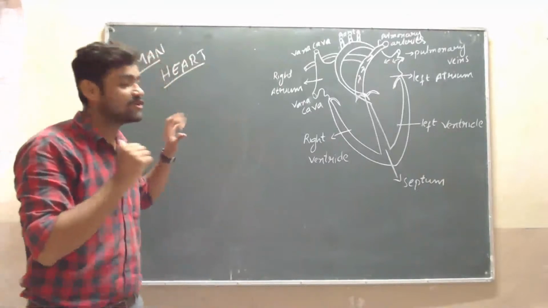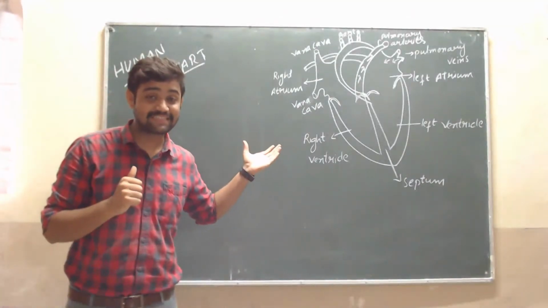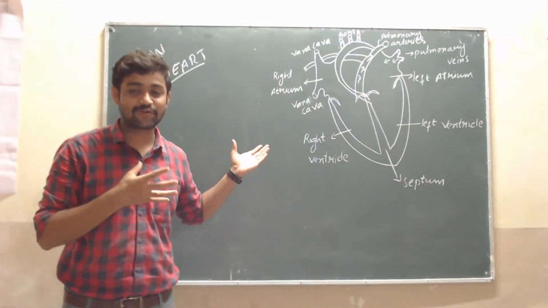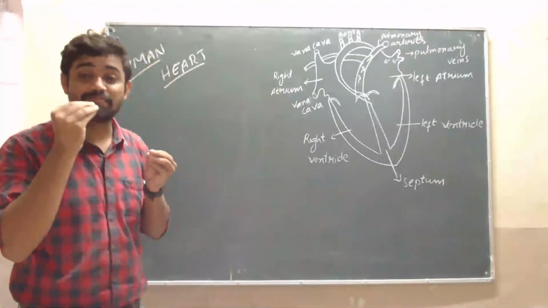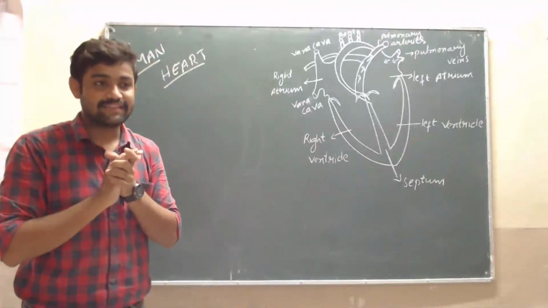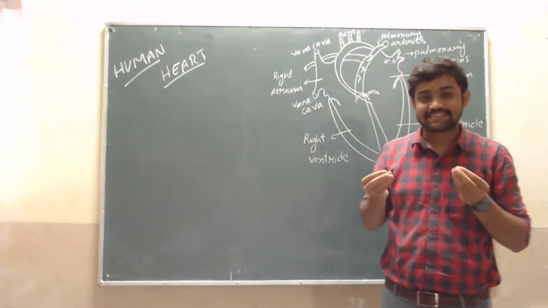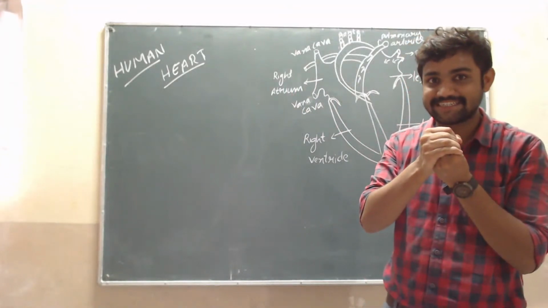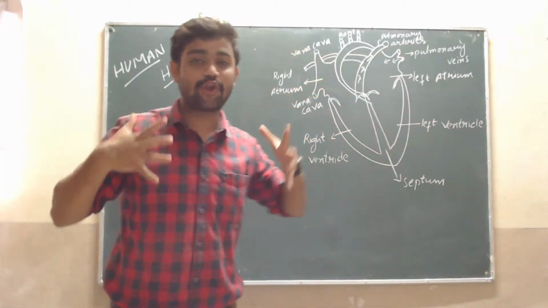So then what does it do? Yes, it pumps the blood. It pumps the blood through all over our body. It pumps or supplies oxygenated blood to all over our body. The blood carries oxygen to all parts. The heart pumps the blood, and the blood carries the oxygen. That oxygen is supplied to all over our body.